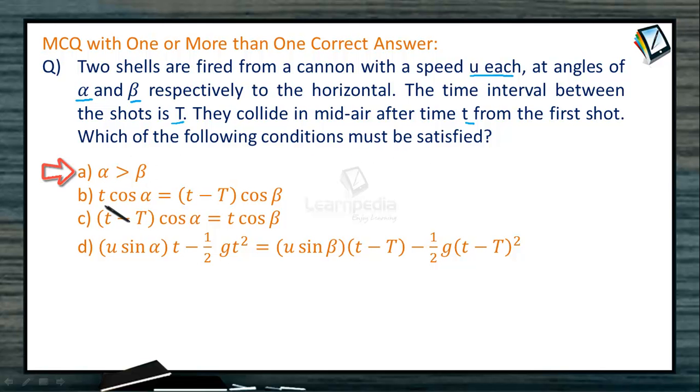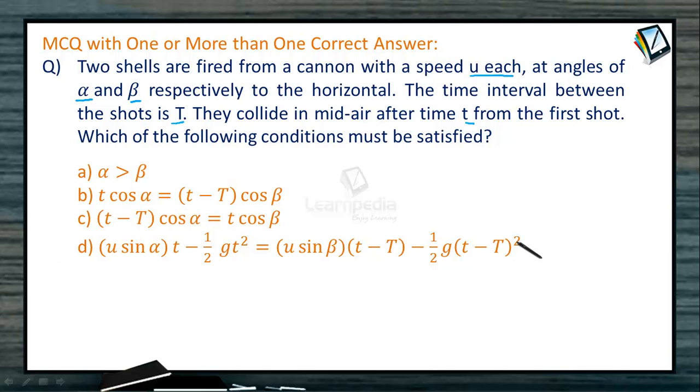Options: Alpha greater than beta; or t cos alpha is equal to (small t minus capital T) cos beta; (small t minus capital T) cos alpha is equal to t cos beta; u sin alpha t minus half g t square is equal to u sin beta (t minus capital T) minus half of g (t minus capital T) whole square.